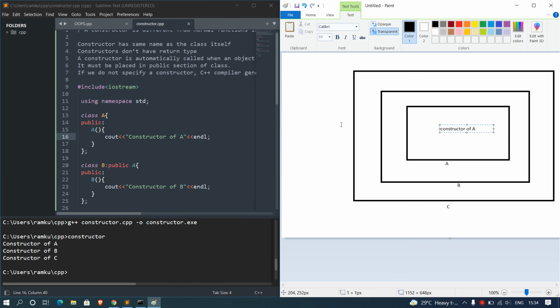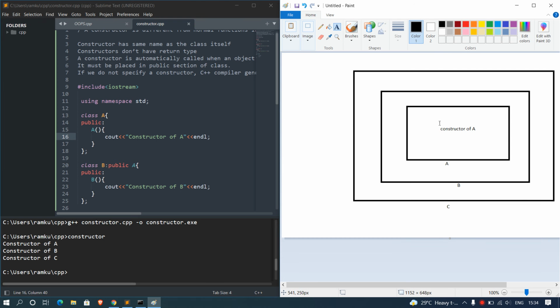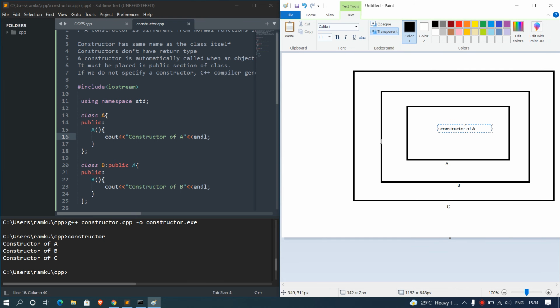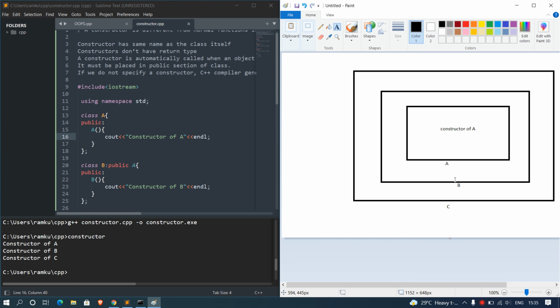So this is our constructor of A. Firstly it will call our constructor of A, then it will see whether we have initialized our B class constructor or not. Here we have initialized our B class constructor also, so it will print the B class constructor, then finally it will print its own constructor. This is the parent class, therefore it will be called first.